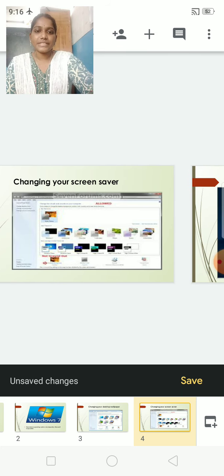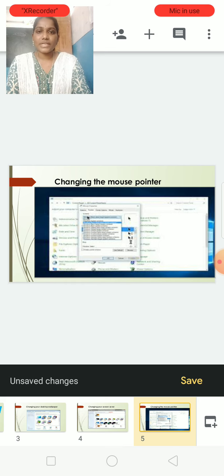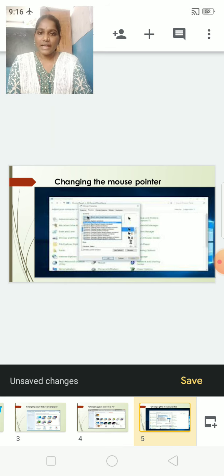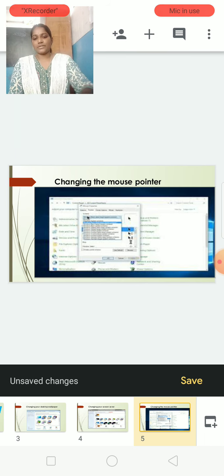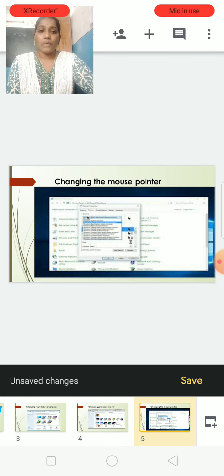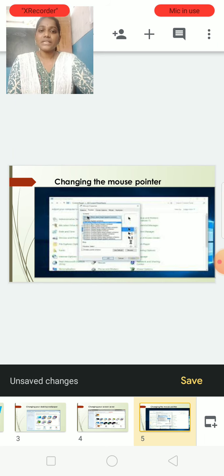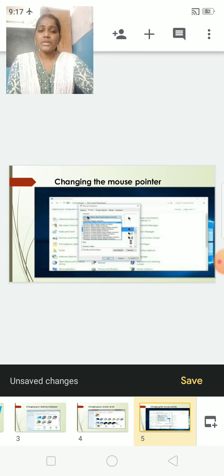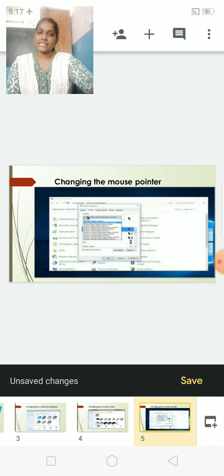Next, changing the mouse pointer. Children, we know the mouse pointer is in a triangle shape, right? We can change the mouse pointer also. For that, just observe what I am telling. If you have a system at home, just check how I taught now. You will learn easily at home.